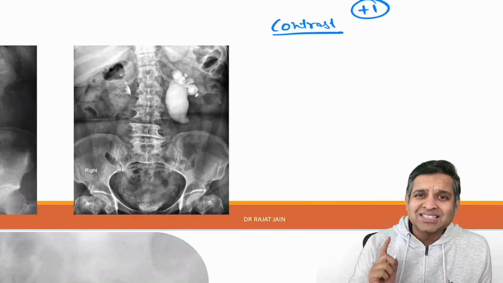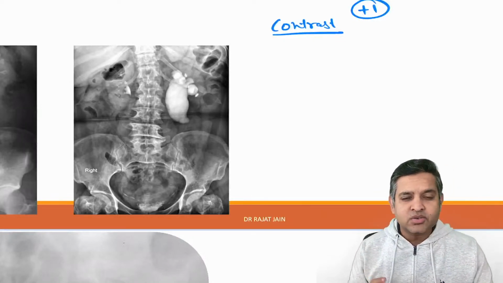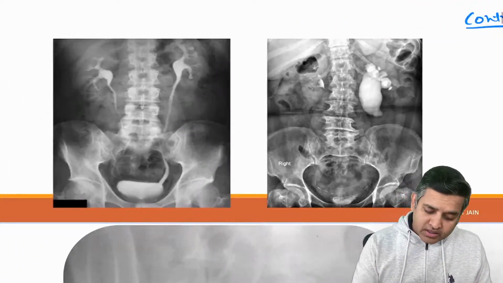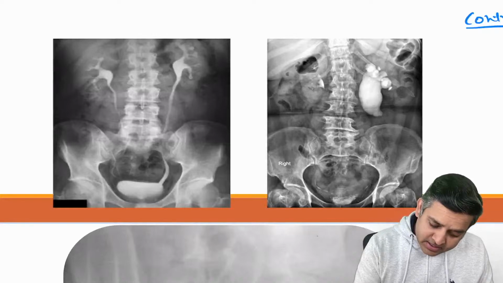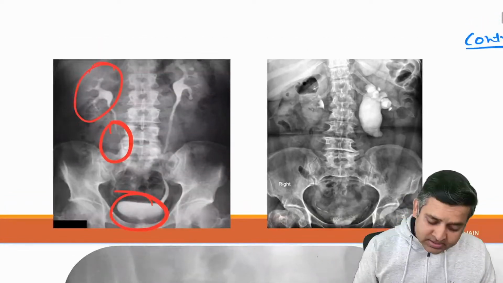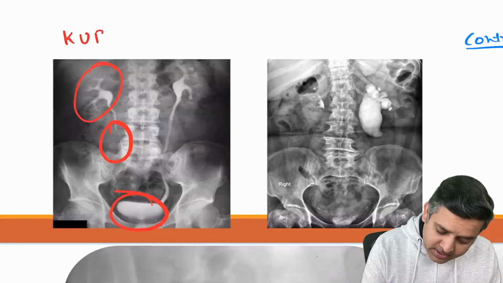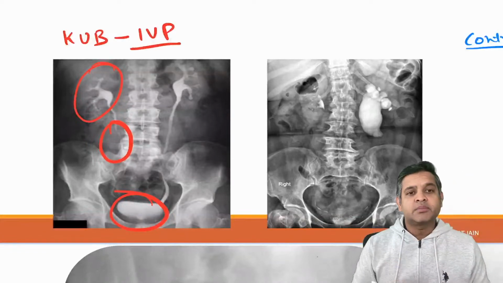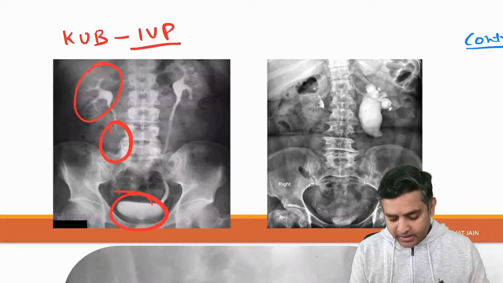If it's a contrast study, the first thing that you're going to ask yourself is, what is the name of the contrast study? Look at the contrast. Is the contrast present in kidney, ureter and bladder? Is it present in kidney, ureter and bladder? And if it is present in the kidney, ureter and bladder, name of the investigation is IVP, right?